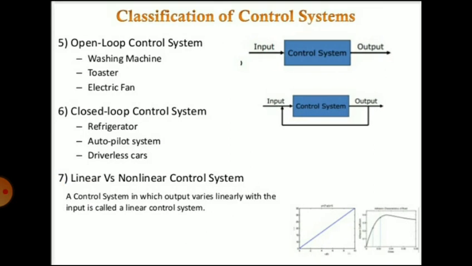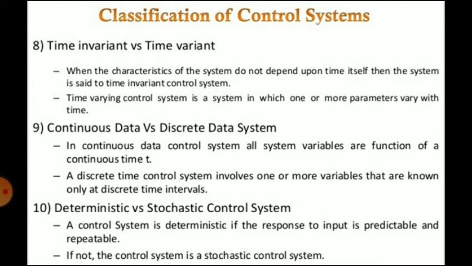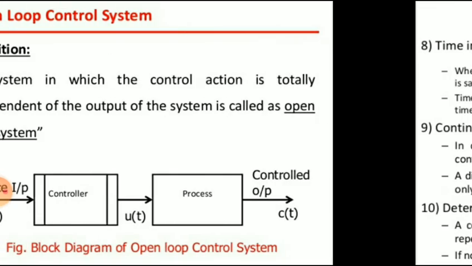Sixth is closed loop control system. Seventh, linear versus non-linear control systems. Next is time invariant and time variant control systems, continuous data and discrete data systems, and last is deterministic and stochastic control systems. So we will see them now one by one.